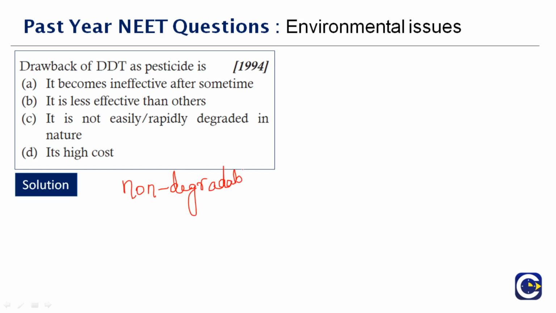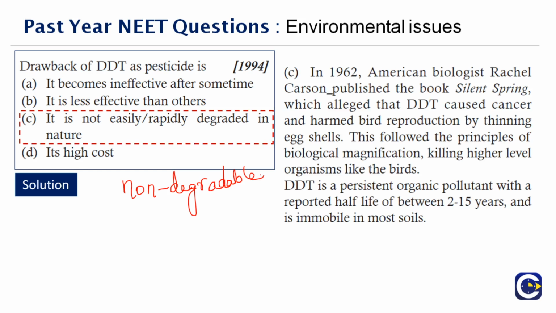It cannot be converted into a simple or a harmless state by the microbes, and hence it is not eco-friendly. And once it starts accumulating in the environment, it becomes a threat to the environment. It naturally becomes a collapse system in the overall environment or the ecosystem cycle. So the main drawback of DDT as a pesticide is that it is not easily or rapidly degraded in nature. The right answer is option C.